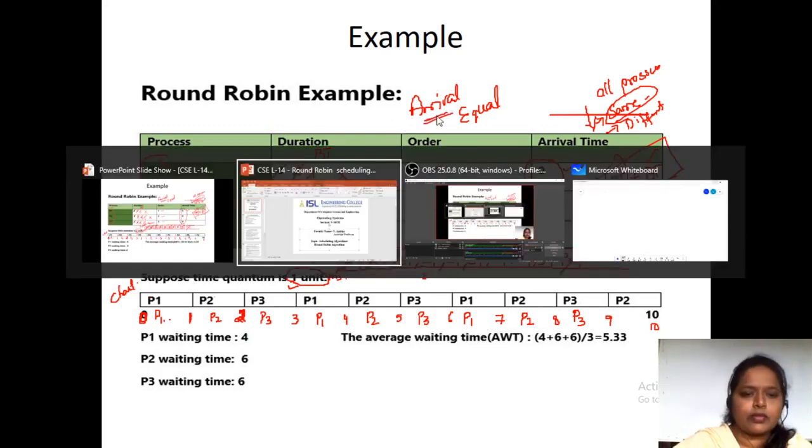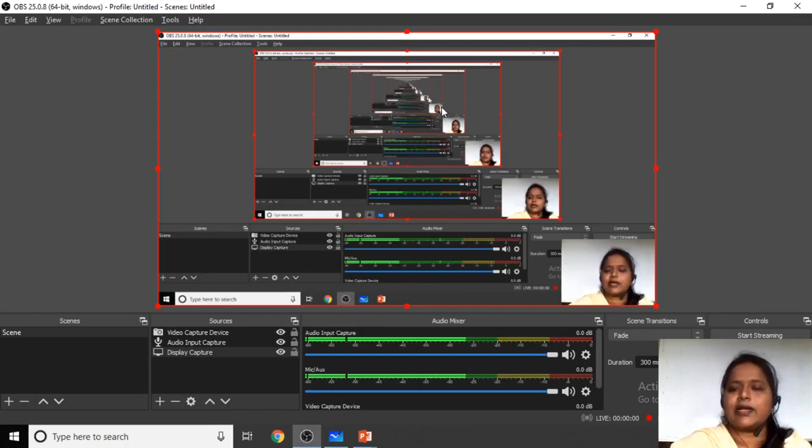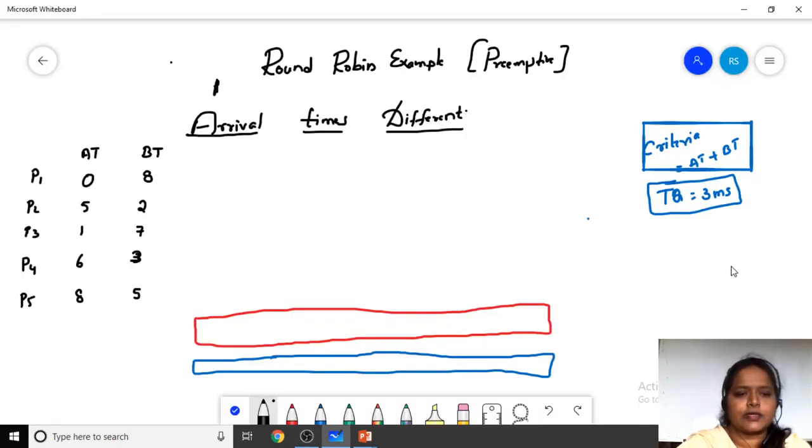So when the arrival times are different, let's see how to do it. We'll continue with an example whose arrival times are different. Suppose P1 arrived at 0, P2 arrived at 5, P3 at 1, P4 at 6, P5 at 8. These are the burst times. Burst times are nothing but the time required for the process to complete its task. Listen carefully. Here we maintain a ready queue. This is the ready queue. Listen carefully to how I'm doing it.